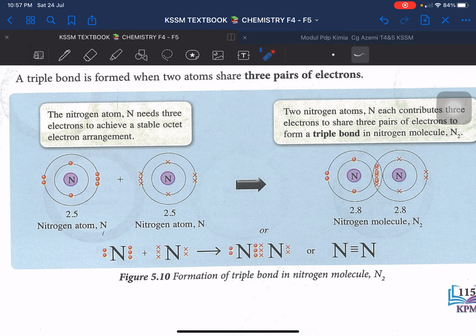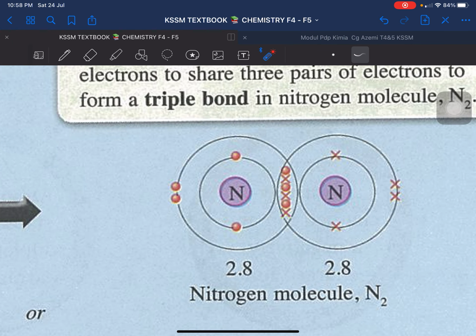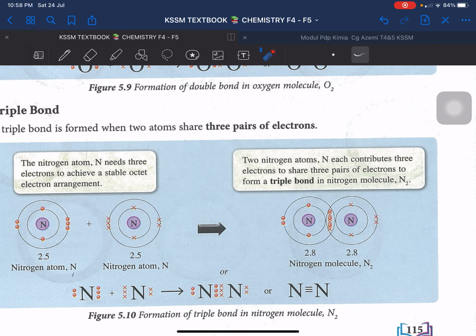So what we do is just combine it. We just share it. So these 3 are going to share with each other to become this one. So 1, 2, 3, 4, 5, 6, 7, 8. Now, it has already achieved the stable octet electron arrangement. Okay? So how to draw?